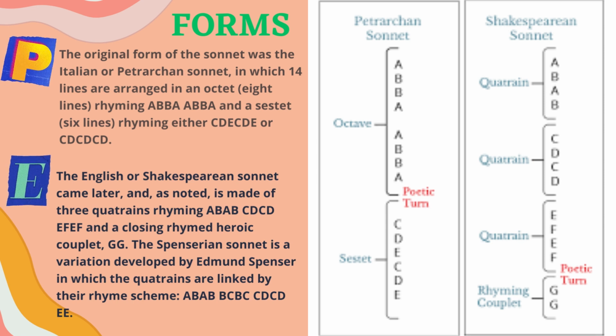Okay, coming to the Spenserian sonnet, which has a variation. He has a rhyme scheme of A B A B, B C B C, C D C D, and the last couplet has E E. Okay, he follows the same pattern as Shakespeare, but the rhyming scheme is different. So in the exam, if they give you a sonnet and ask to whom this sonnet belongs, we can easily make it out from the rhyme scheme which is used. Okay, which type of sonnet.